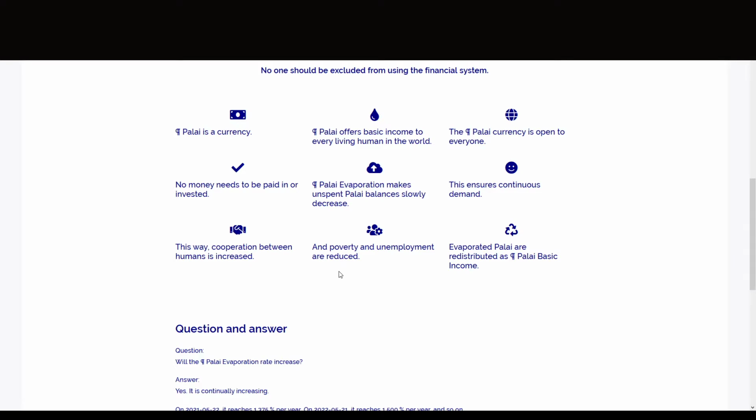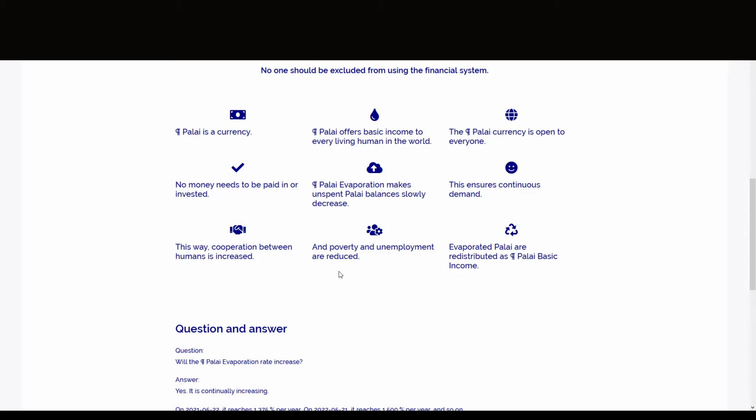PLI evaporation makes unspent PLI balances slowly decrease. This ensures continuous demand. This way, cooperation between humans is increased, and poverty and unemployment are reduced. Evaporated PLI are redistributed as PLI basic income.